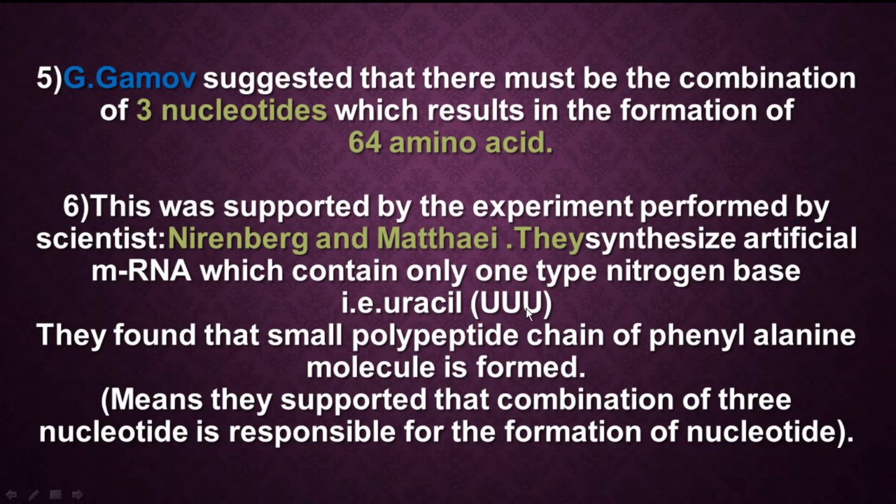Actually there are 4 types of nitrogen bases: adenine, guanine, cytosine, and, as it is RNA, uracil instead of thymine. They made artificial mRNA using only one nitrogen base, uracil. Just consider that the whole mRNA has only U, only uracil.